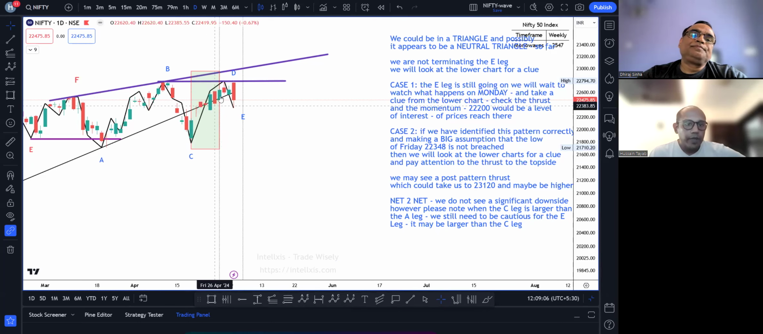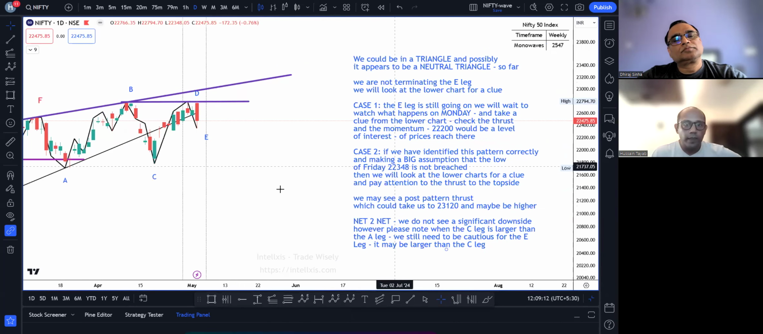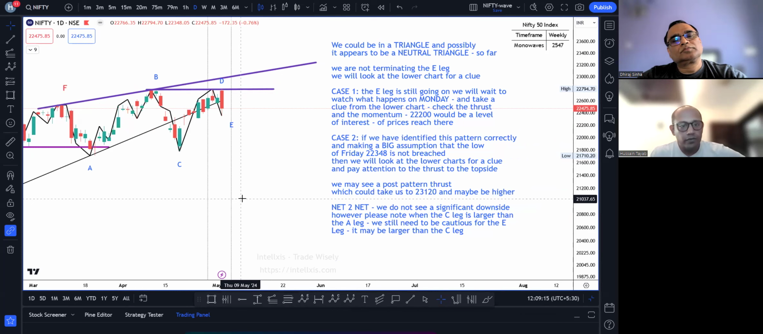Based on this information, I will take this rectangular box out for easy viewing, to see what we may expect in the following week. In the last video we had said that if it takes more time, we'll have to give up our flat pattern. Through a process of elimination, we will go towards a triangle, and that is what we have as of right now. We could be in a triangle pattern, and this appears to be a neutral triangle so far.